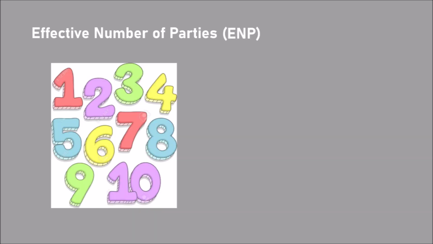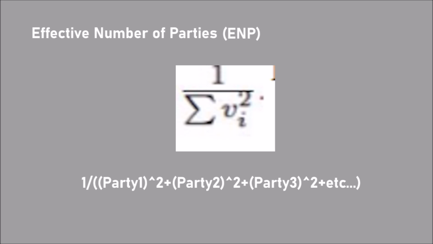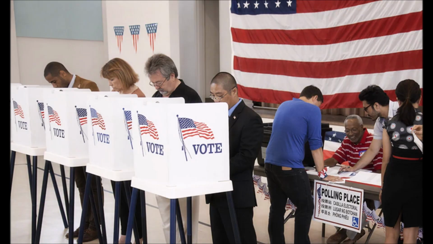it basically shows the number and support of parties in a country by weighing larger parties more heavily. The actual formula is this. It's 1 divided by the sum of each party's support squared. So this can be measured by a party's support in the legislature or by its share of the vote.